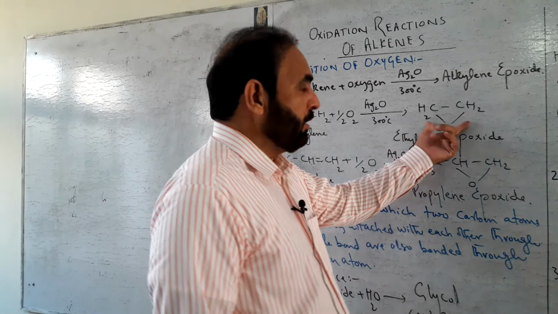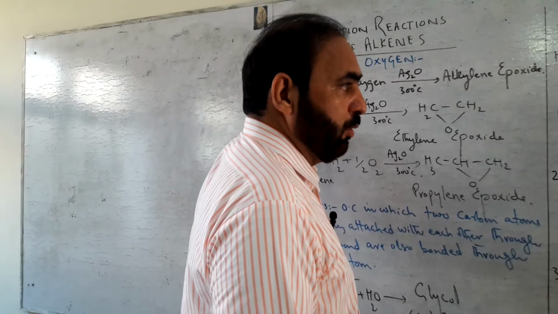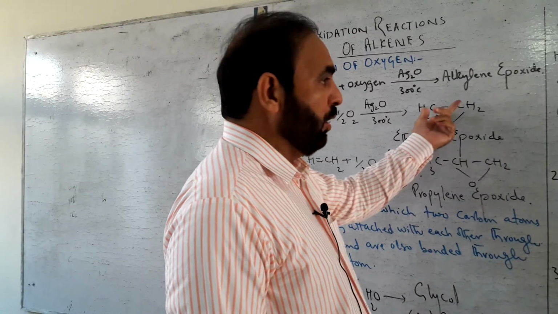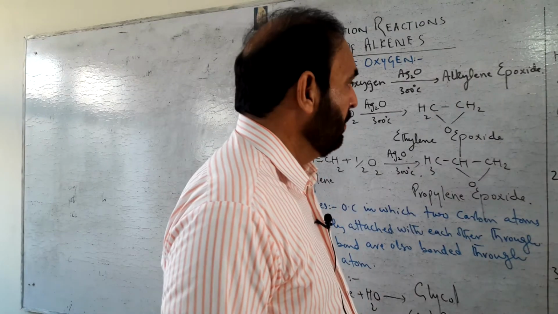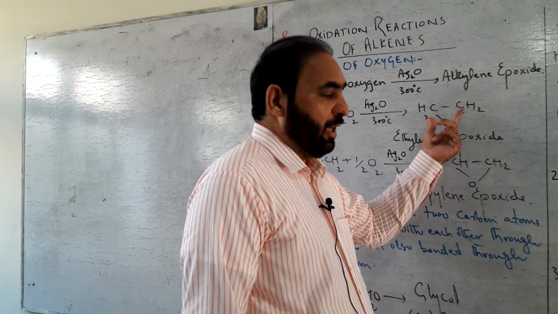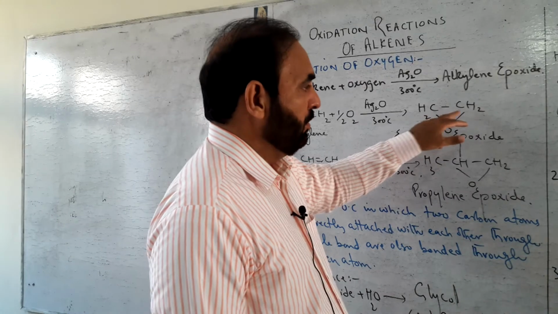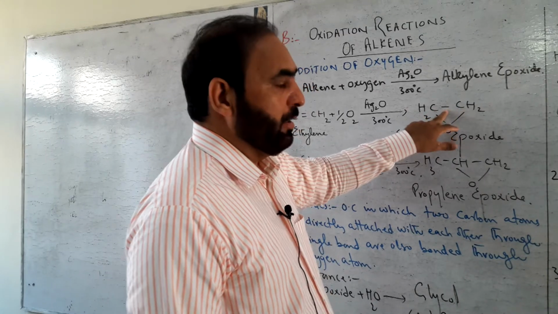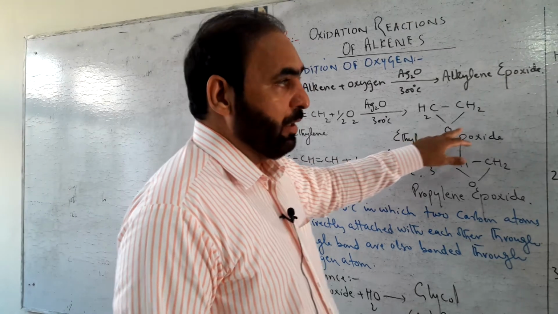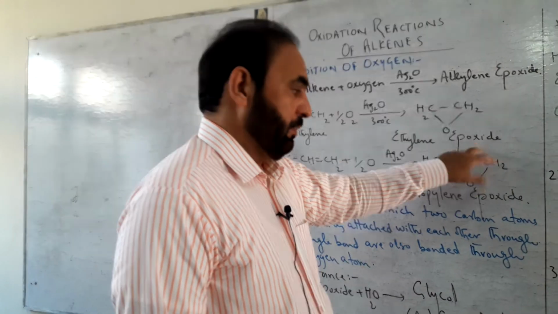We get a product in which the double bond between two carbon atoms becomes a single bond and both the carbon atoms get bonded through oxygen. Such organic molecules in which two carbon atoms are directly bonded with each other by single bond and they are also bonded through an oxygen atom are called epoxides.